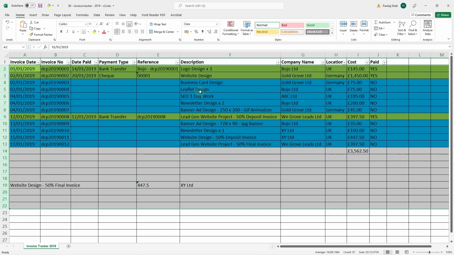When I started my company, maybe I sent out 10 invoices in the first 2 or 3 months, because business is very slow when you first start off, right? It's a bit hard. But if I don't know who's paid me, it starts to become a problem, especially when you start to send out a lot more invoices, right? When you start to ramp up your business and you're sending out 5 or 6 invoices a day, by the end of the month, you've sent out a considerable amount, maybe 100, 150 invoices. Who's paid you, who hasn't paid you, that becomes a real problem.